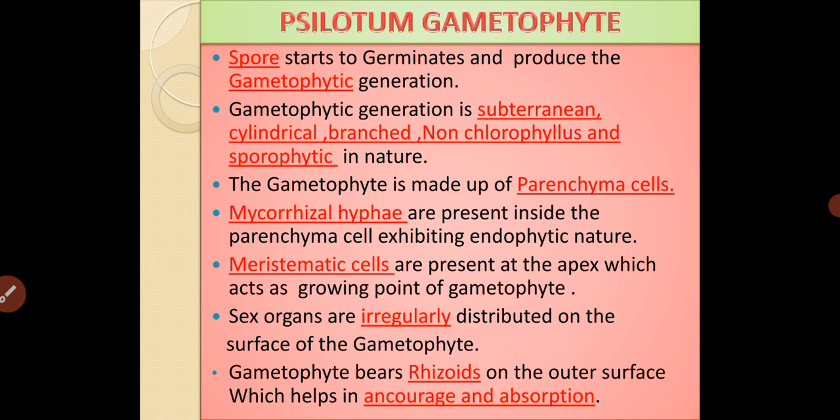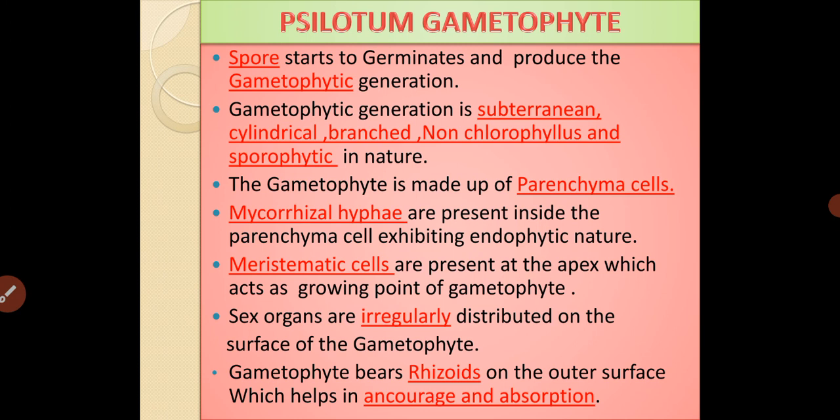The gametophyte is made up of parenchyma cells. The entire gametophytic plant body is made up of parenchyma cells, and within the parenchyma cells mycorrhizal hyphae is present that exhibits the endophytic condition, that is mycorrhizal hyphae is present inside the parenchyma cells, and that condition is called endophytic in nature. Some of the growing regions also exhibit meristematic cells.